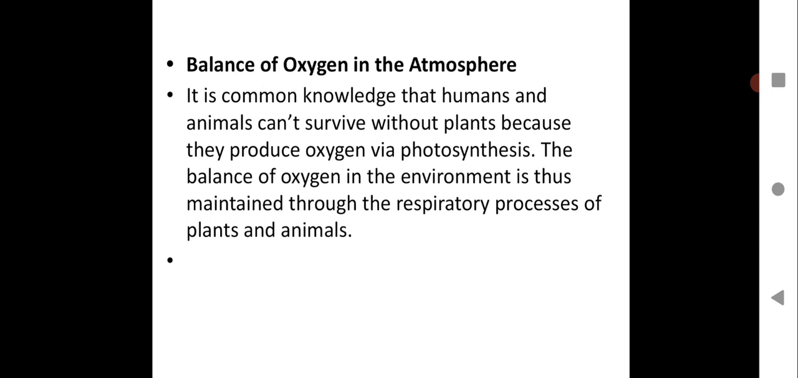But plants give out more oxygen than carbon dioxide during photosynthesis. During respiration, a very little amount of carbon dioxide is given out by plants, and more oxygen is given out by plants. That's why we should grow more plants. And respiration also happens in plants and animals. During that process, the balance of oxygen and carbon dioxide is maintained in nature.